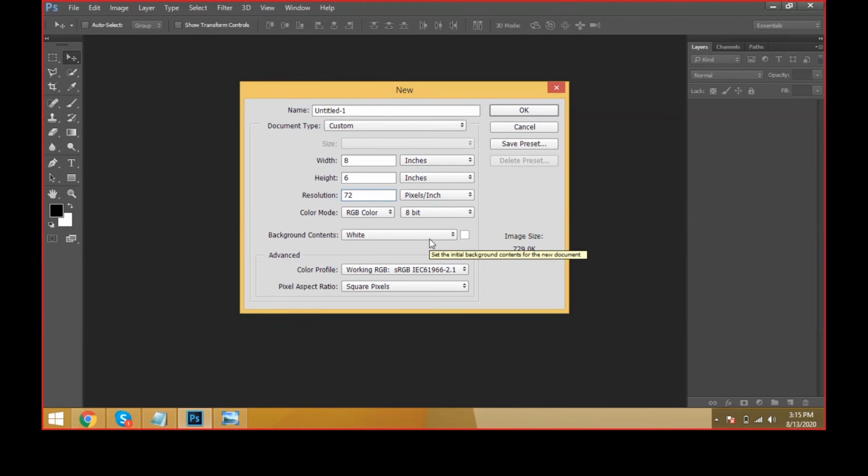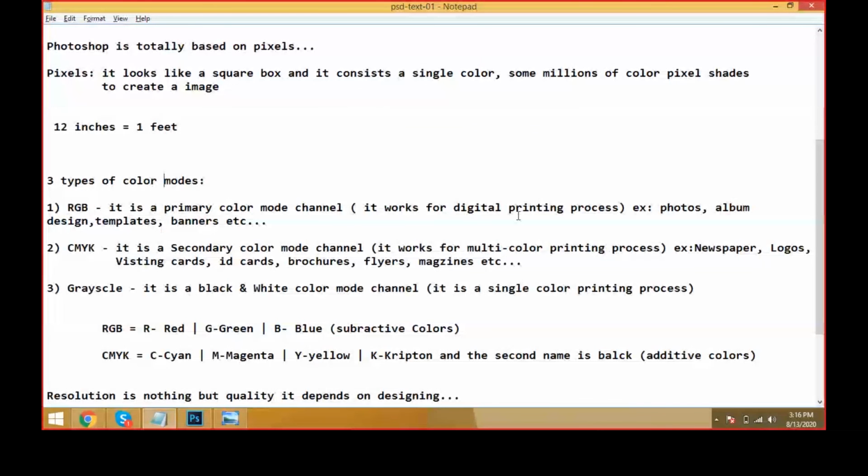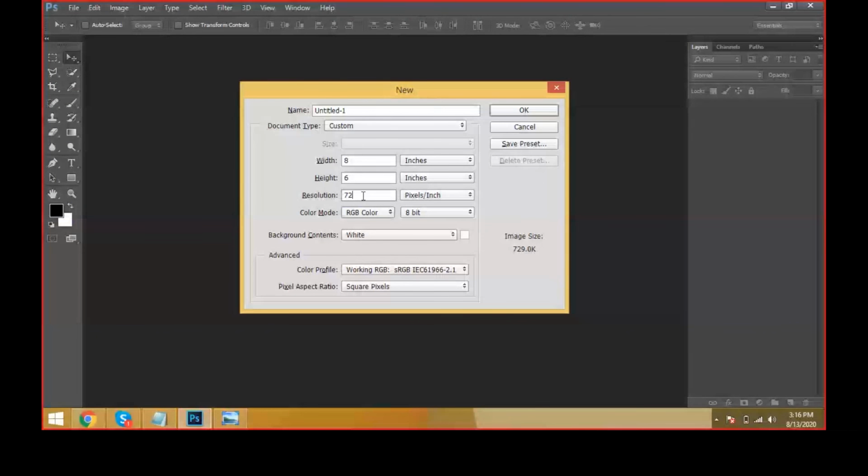It is only for the test document. These are the color modes, but here I'm keeping RGB mode on, with 72 resolution only. Come to the color mode, it's RGB, and the background content will be white.